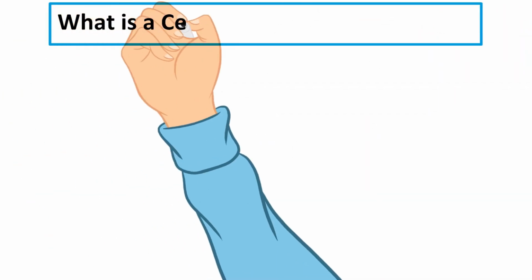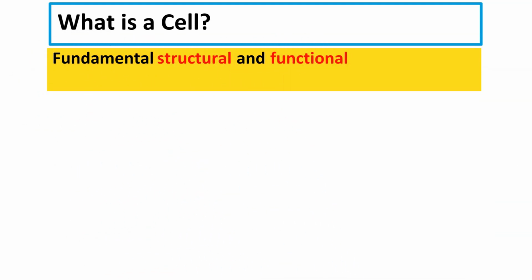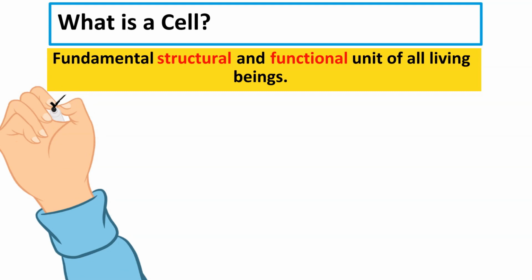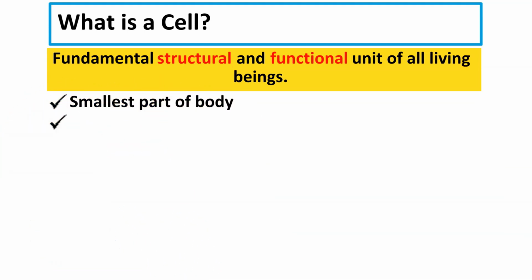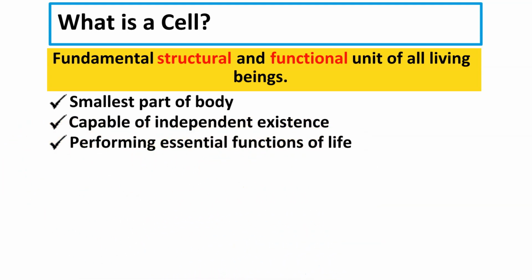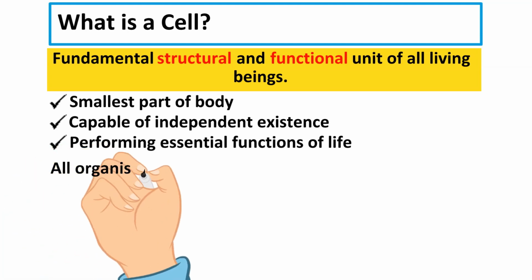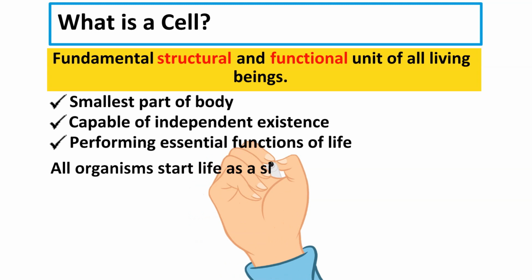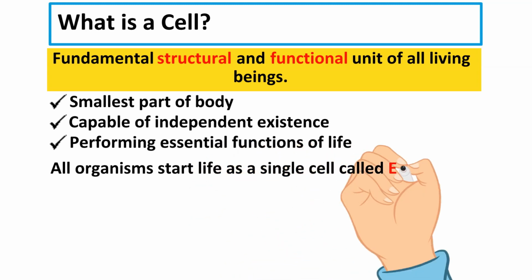What is a cell? The cell is the fundamental structural and functional unit of all living beings. It is the smallest part of the body of an organism which is capable of independent existence and of performing the essential functions of life. Now, every organ in our body, like the skin, brain, muscle, or even the bone, is composed of hundreds of thousands of such cells. Every cell has its own life. We know that all organisms, including ourselves, start life as a single cell called the egg.